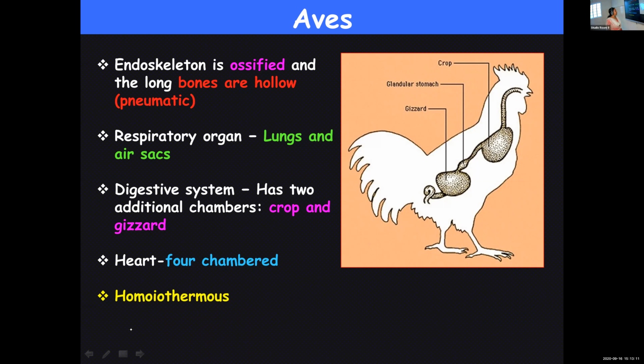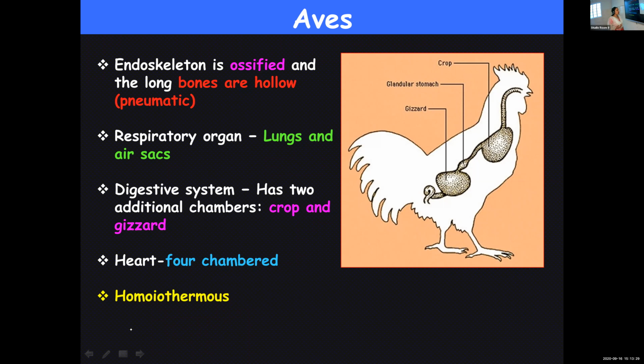So once again, quite a few points we discussed. The endoskeleton is ossified, or they have a bony endoskeleton, and their bones are hollow or pneumatic, and this will make their body lightweight so that they can fly.